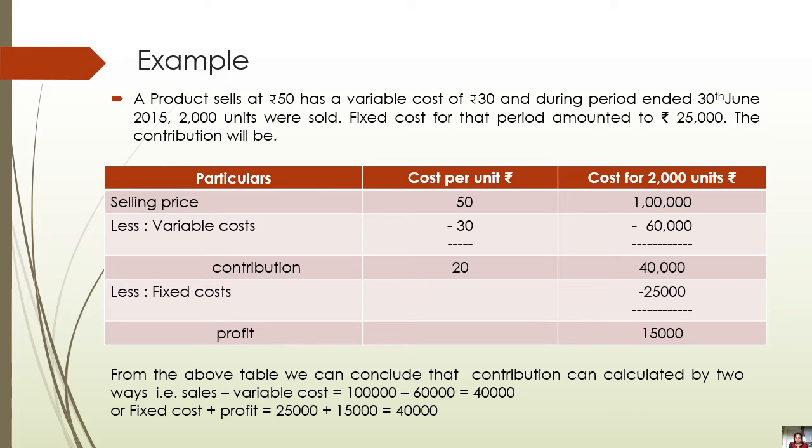So what have we understood from this table? From the table we can conclude that contribution can be calculated in two ways, that is sales minus variable cost. So 1 lakh minus 60,000 is rupees 40,000. Or, as I said earlier, fixed cost plus profit. So fixed cost is rupees 25,000, and if we add 15,000 to it, we will get the same contribution, that is rupees 40,000. So I hope you understand the contribution. Okay, let's move forward to the next point.